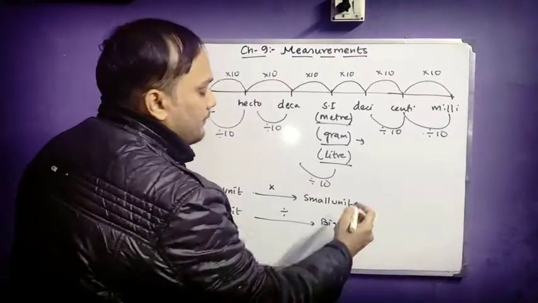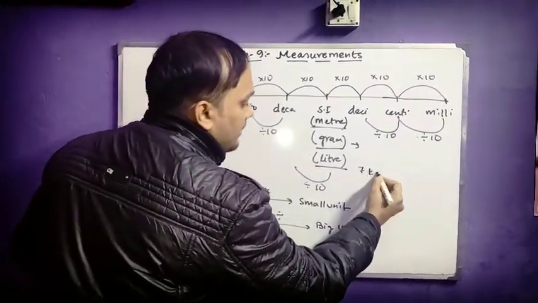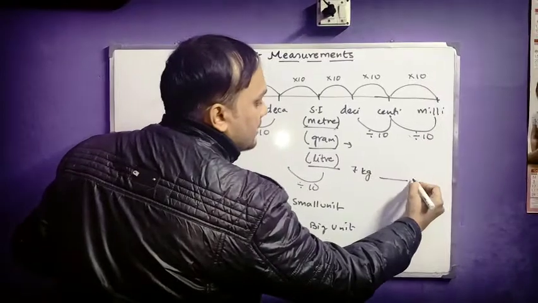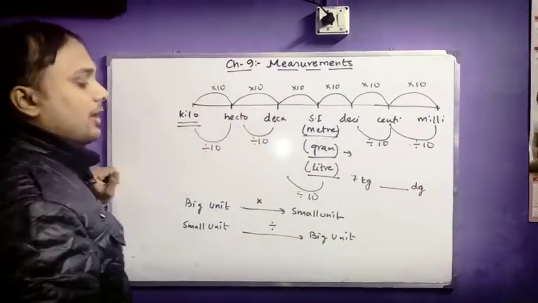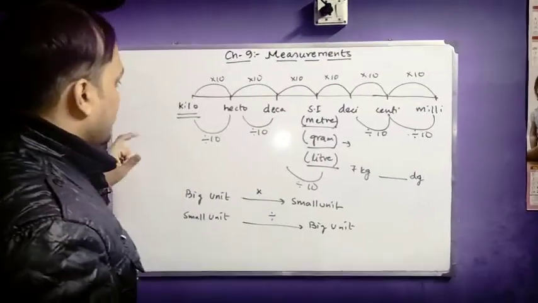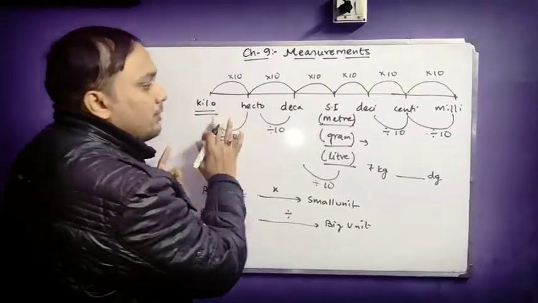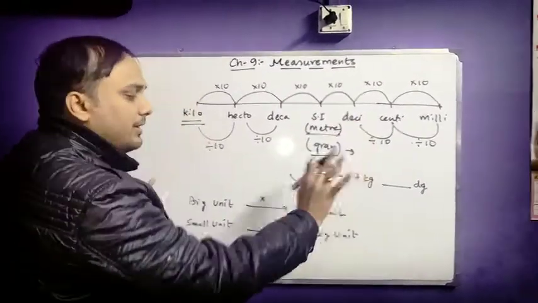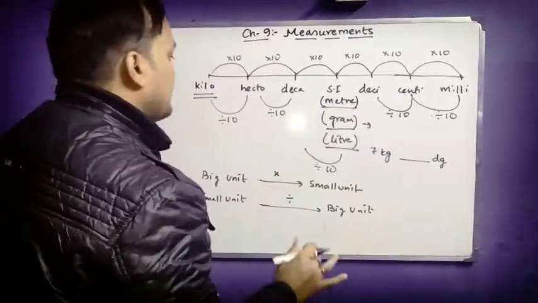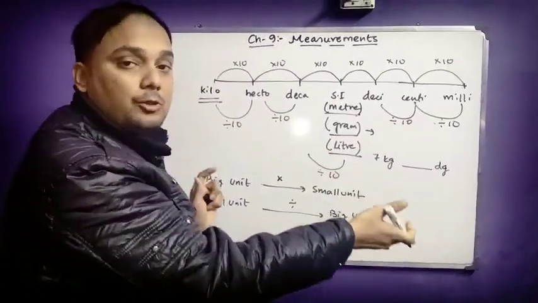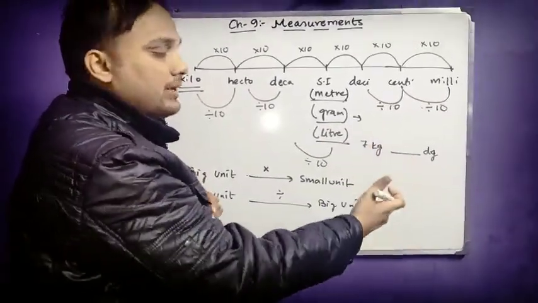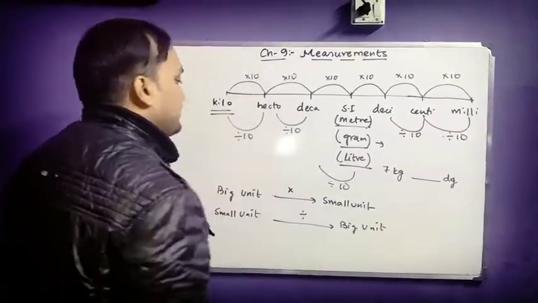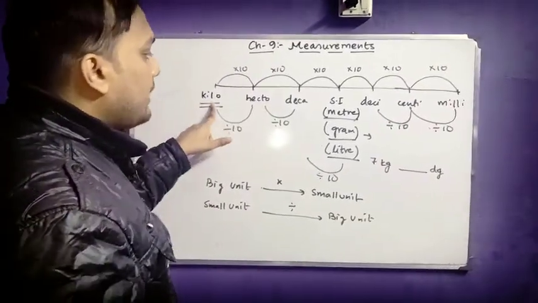Suppose my question is 7 kilogram to dash decigram. See, when I want to go from kilogram to decigram, because I'm dealing with weight, I cannot write just kilo actually. I have to write kilogram, or kiloliter or kilometer. Since I'm dealing with weight, I will be writing kilogram. So I'm going from kilo to deci.